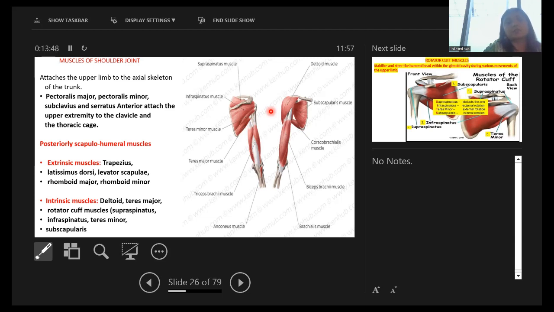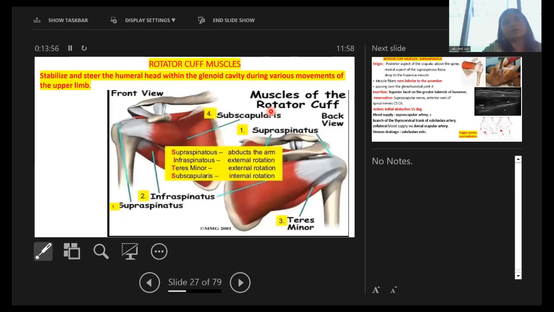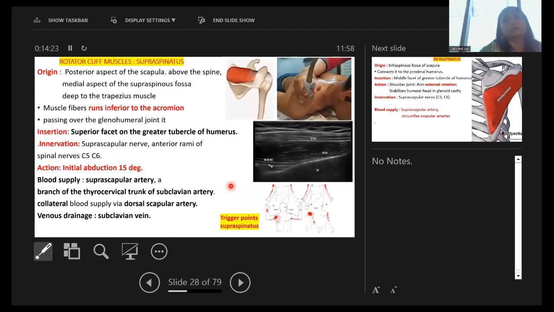The rotator cuff muscles are the ones more significant to us: supraspinatus, infraspinatus, teres minor, and subscapularis. Now this is the picture of the rotator cuff muscles, which are stabilizers, and they steer the humeral head within the glenoid cavity during various movements of the upper limb. Supraspinatus abducts the arm from 0 to 15 degrees, infraspinatus does external rotation, teres minor external rotation, and subscapularis internal rotation. So now this is the supraspinatus.